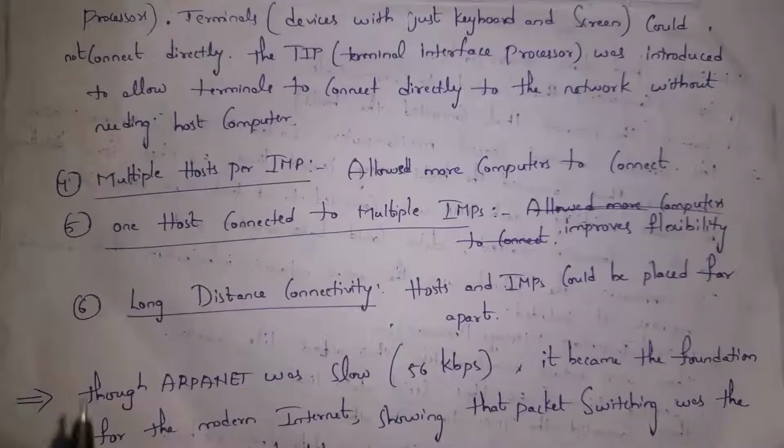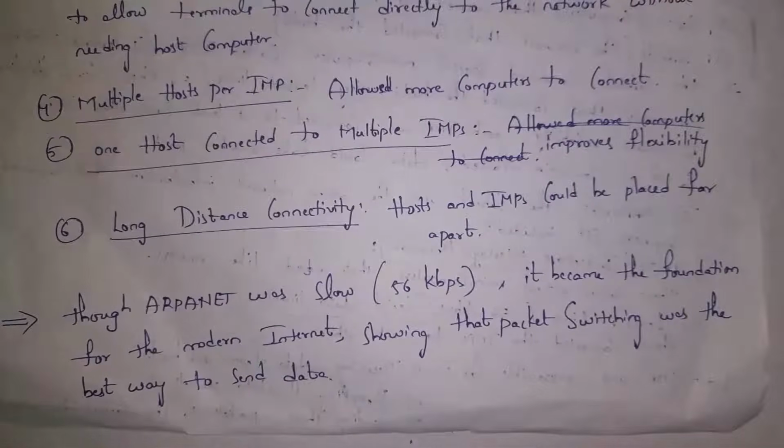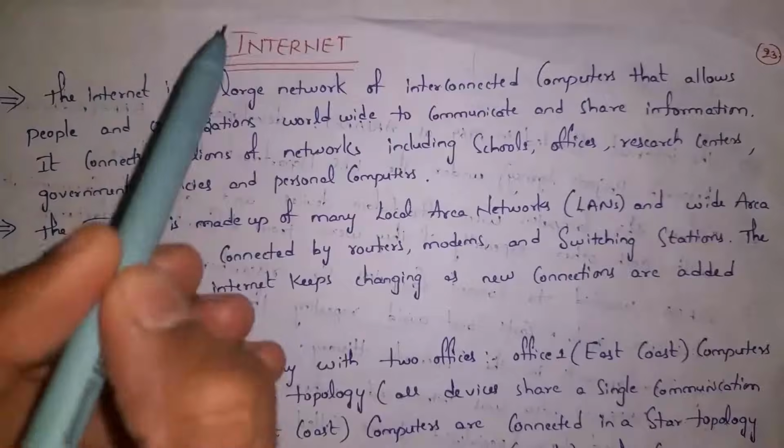Guys, this ARPANET is very slow. That is, it transfers data at only 56 kb per second. Based on ARPANET, the Internet was introduced. Even in the Internet, they used packet switching, where data is transferred in the form of packets. Next, I will explain what the Internet is.